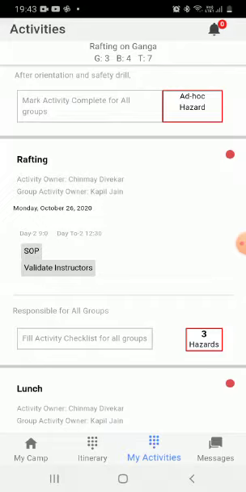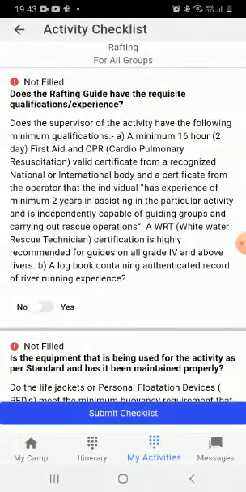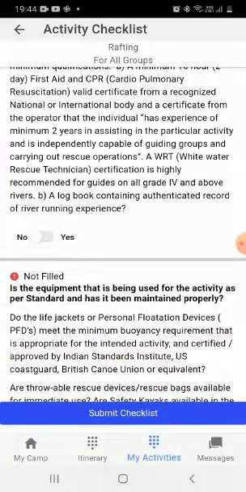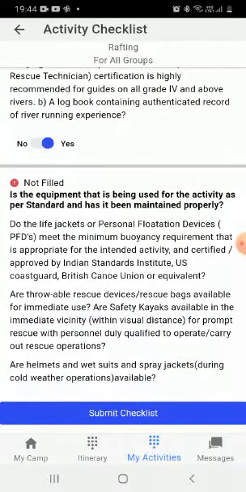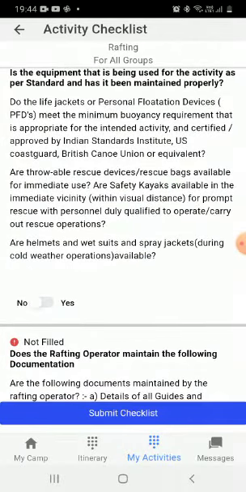Now if you see, I have to fill up the activity checklist for this particular activity. As I discussed, the SOP or the guideline has been broken down into a checklist for easy use by the instructor, so that we cover all the points. So what are the checklists for an activity in charge? Does the rafting guide have the necessary requisite qualifications? So I say yes. Okay, is the equipment that is being used for the activity as per the standard? So I have to say again yes or no.